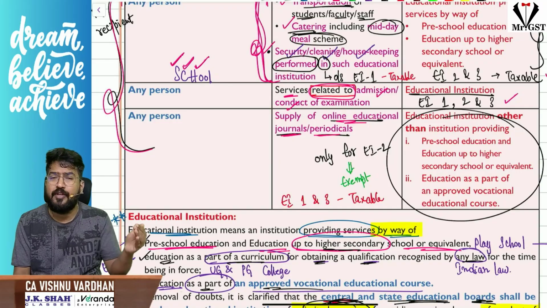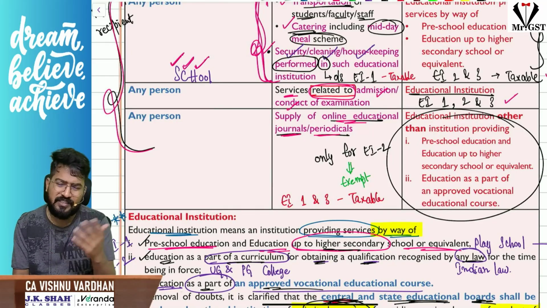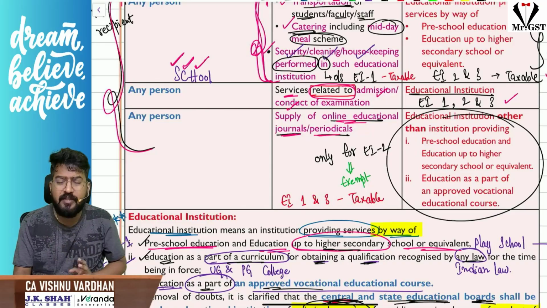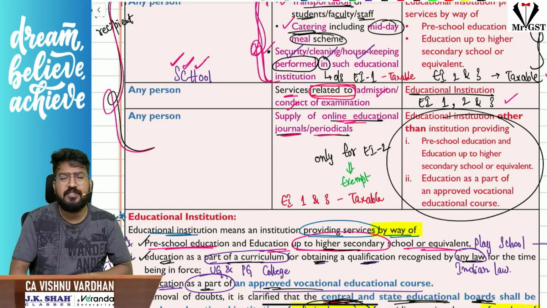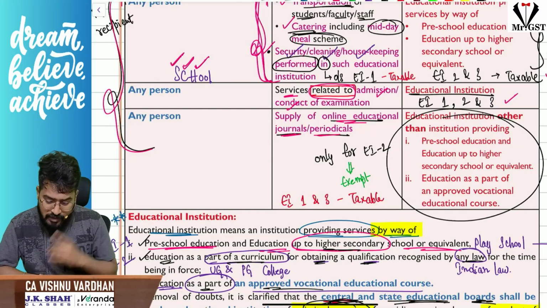That is where you are providing education as a part of curriculum to obtain a recognized qualification. Engineering colleges, UG, PG colleges, they are buying online periodical journals, online educational journals, all that stuff. Then obviously it is exempt. But for schools and these ITI colleges, it is taxable.